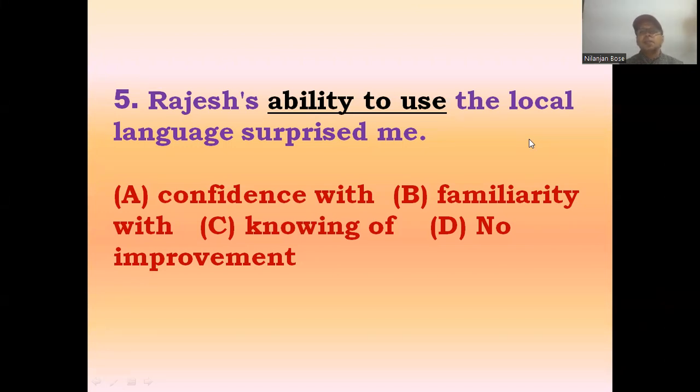यहाँ पे राजेश की ability के बारे में बात कर रहे हैं, to use the local, familiarity with the local language, it can be there. So correct answer will be option B, because Rajesh's knowing of the local language, it's absolutely wrong. Rajesh's confidence with the local language, no, it is not correct. And Rajesh's familiarity with the local language surprised me. जो local language के साथ उनका परिचय है, ये बहुत ही surprise करने वाला है. So the correct answer will be option B, right? Now let us move to question number 6.